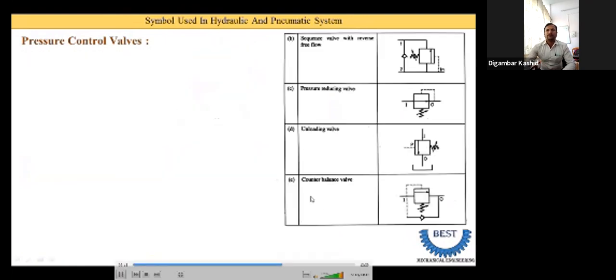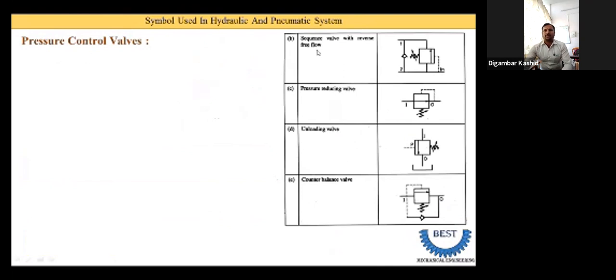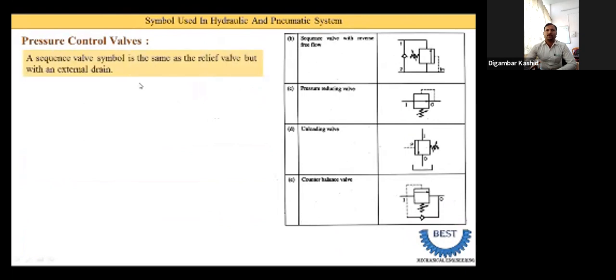Now next we understand another type of valve. Here you see a sequence valve with reverse free flow. Its symbol is the same as the pressure relief valve, only one choke valve is provided. Reverse free flow means reverse flow is possible by providing the choke valve. Another thing is the same: spring, arrow line, arrow. In this direction, the input is here and the output is here.